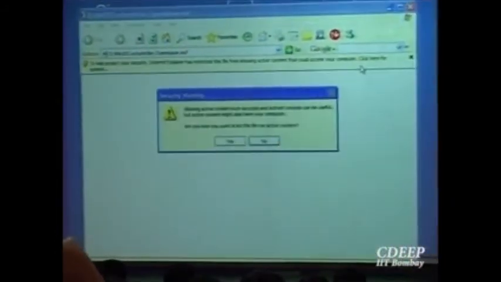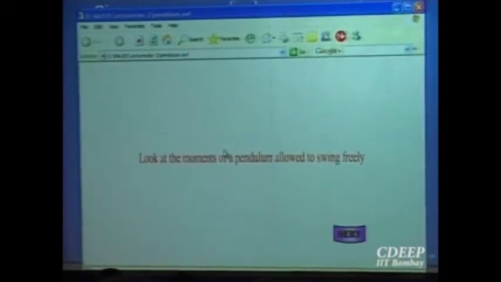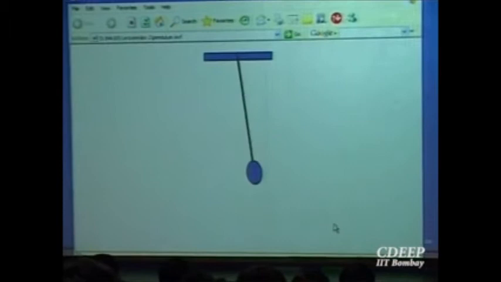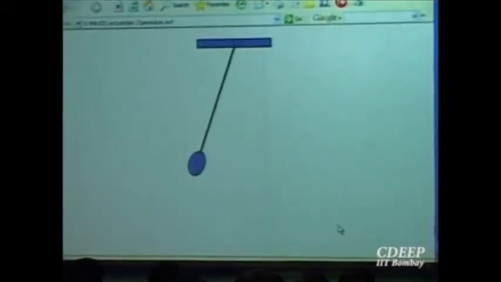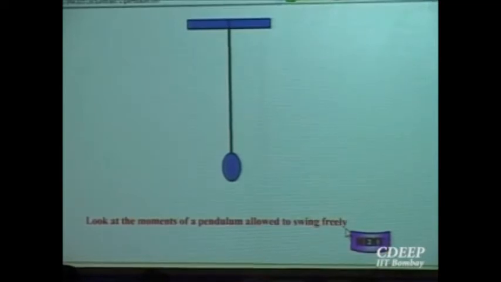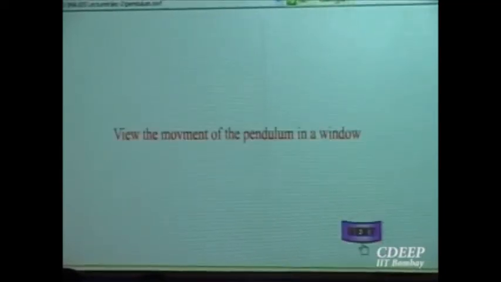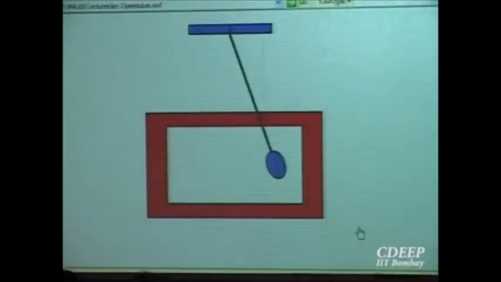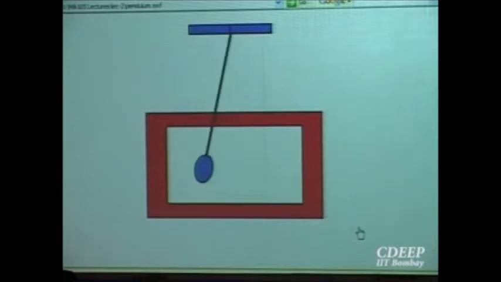Once again, that idea of a pendulum. So this is a pendulum swinging. Look at the movements of the pendulum allowed to swing freely. Let us put a small window around it and try to see it. So I have put a window around it. I am looking at the pendulum only inside the window. I am able to see it fully.